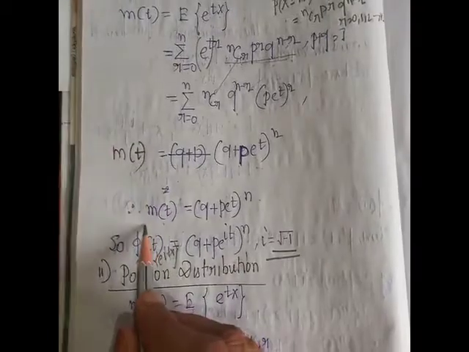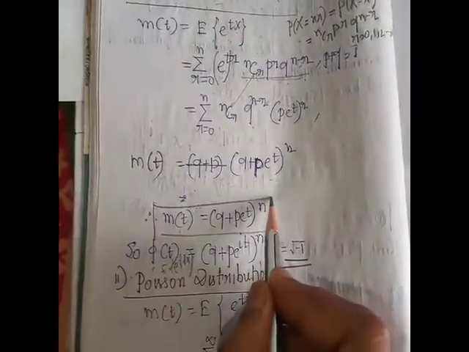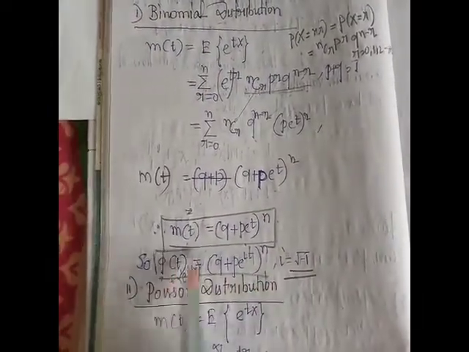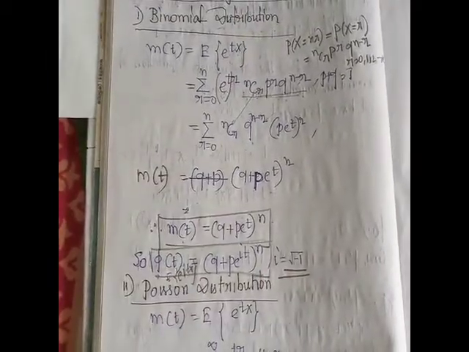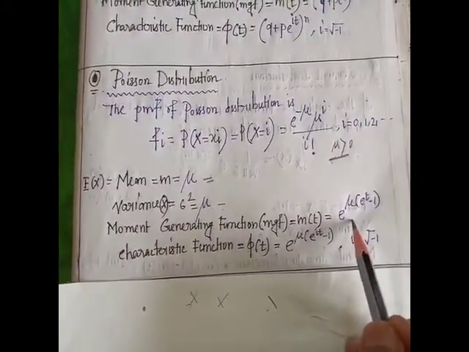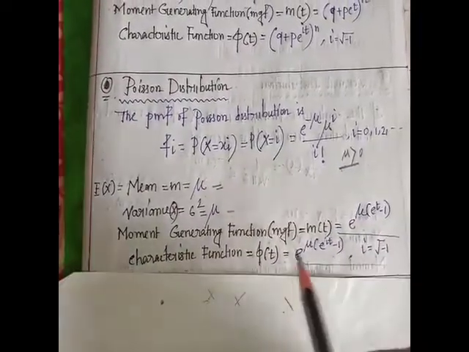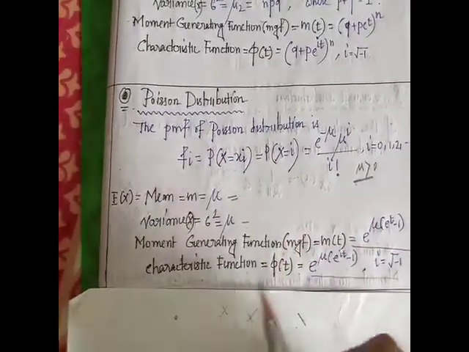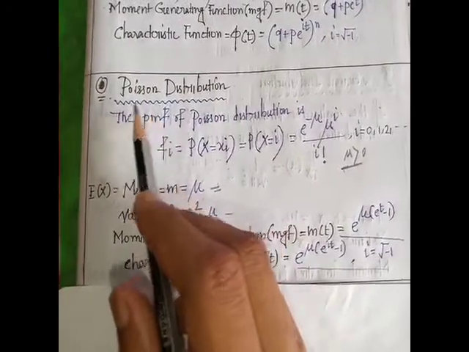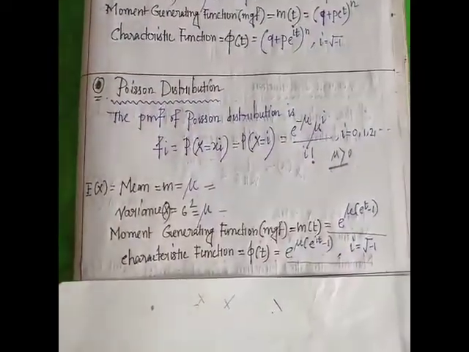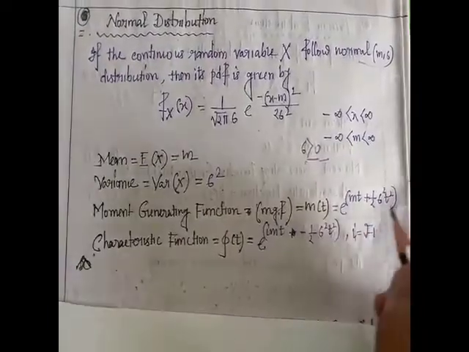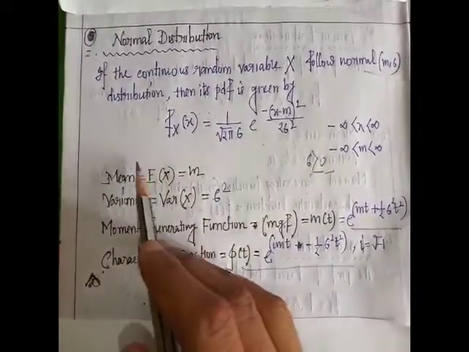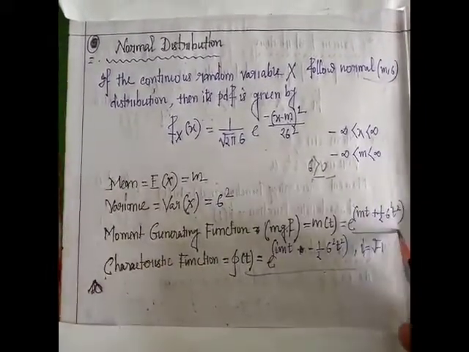Hence, please remember these results. They are very, very important. This is the MGF of the binomial distribution, and this is the characteristic function of the binomial distribution. This is the MGF of the Poisson distribution, and this is the characteristic function of the Poisson distribution. And this is the MGF of the normal distribution, and this is the characteristic function of the normal distribution. Very, very important. Please note down.